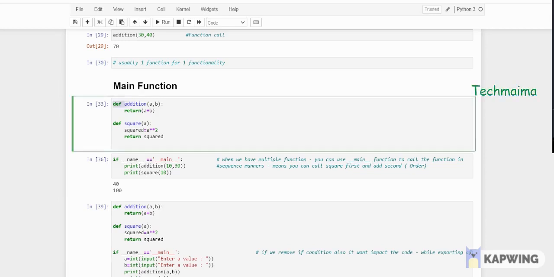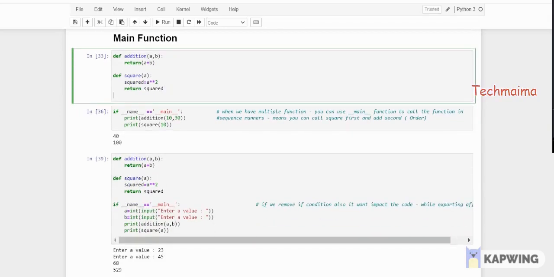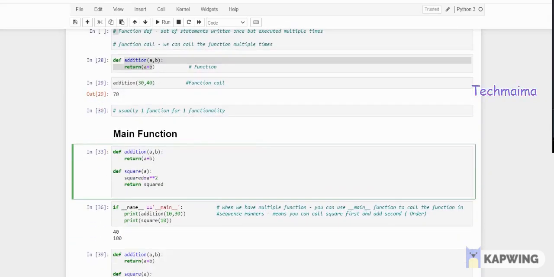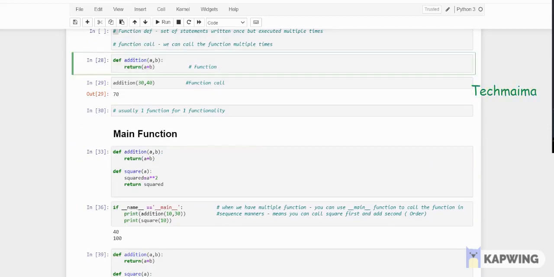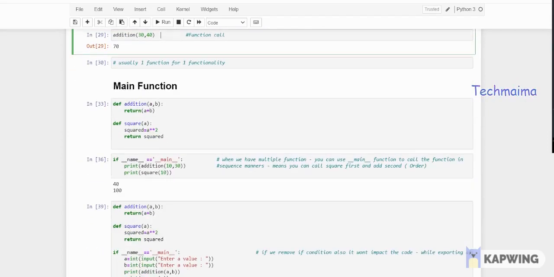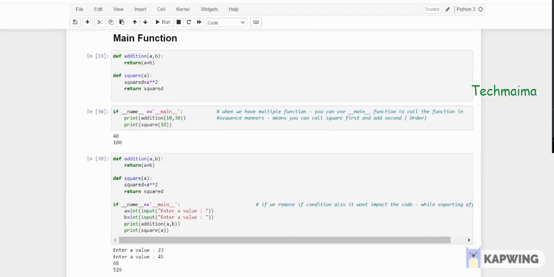I'm creating a function def addition a comma b, return a plus b, and again I'm writing one more function, def square of a. How do we square an element? a power 2, return squared. So the squared element will be returned as output. The step-by-step process: defining a function, calling the function, getting the output. This is the three-step process in functions. So I have defined two different functions. Now I am going to use the main function, and I will explain the purpose of using it.